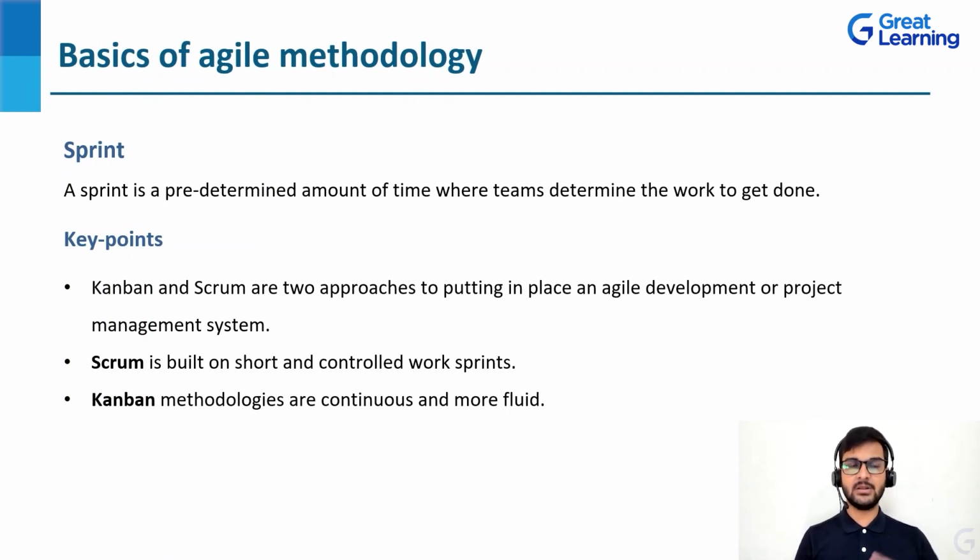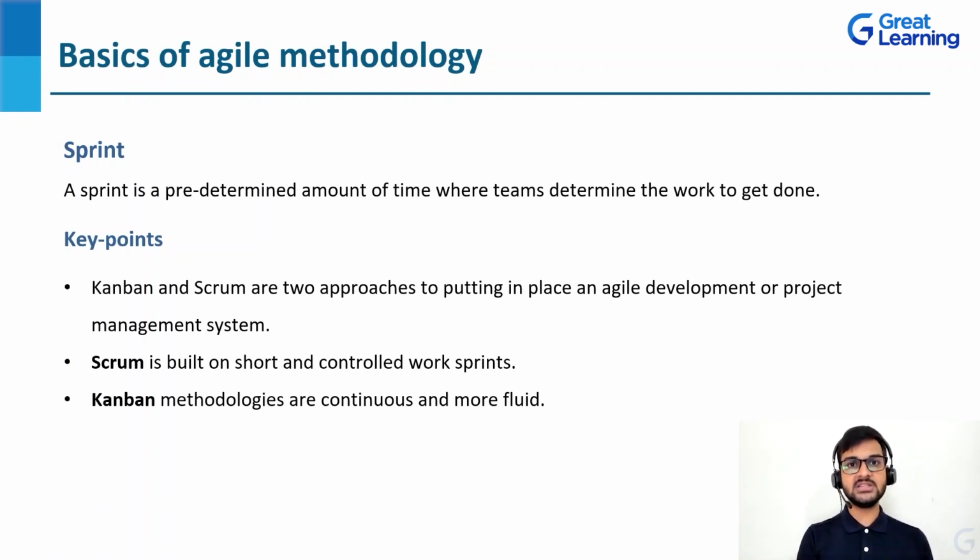Let me give you an example. Let's say you have several tasks in a particular project. In a sprint, we'll complete one task, then we'll move to the next task. So one task is there in the to do, then it will be in progress, then it will be done. Then we'll go to the next task. So that's how it works. There are sprints, there are limits. But when you talk about Kanban, it's completely fluid and very continuous.